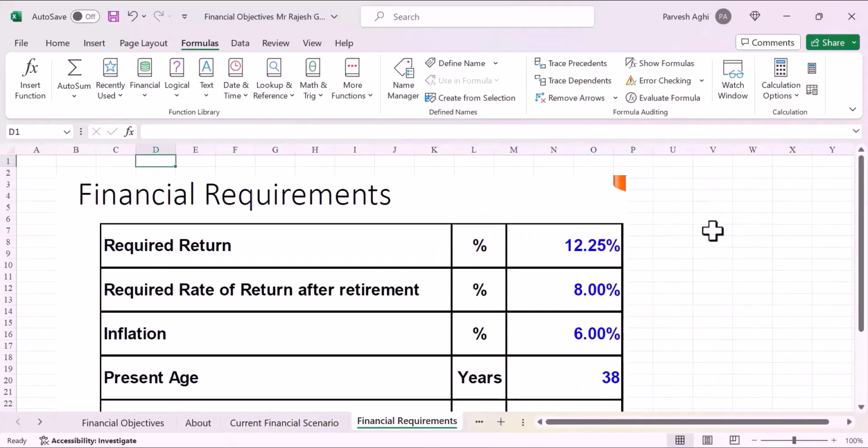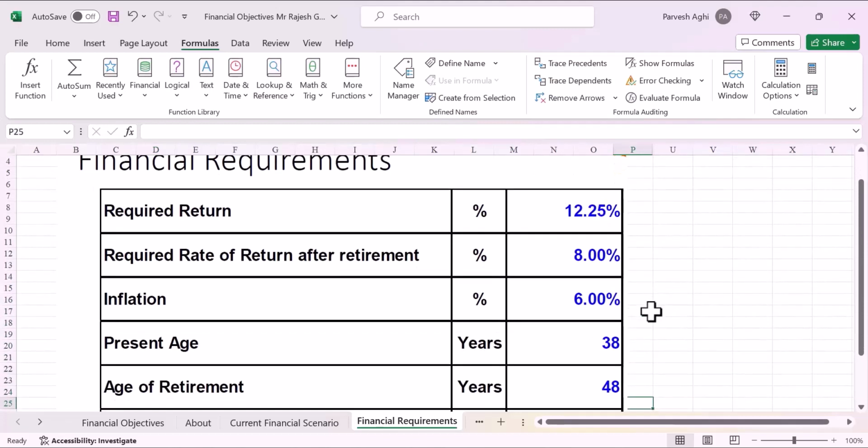So let's understand the financial requirements of Colonel Rahul Gupta, whose plan we are making. He has a required return of 12.25%, which means that he would like to earn on his investment at the rate of 12.25%. And we'll discuss later what kind of investments he's going to make. And these investments will be made till his retirement. Now, the required rate of return after retirement has been considered as 8%. So after he retires, he would like to make 8% return on his investments. And we have assumed that the inflation would be around 6% in India.